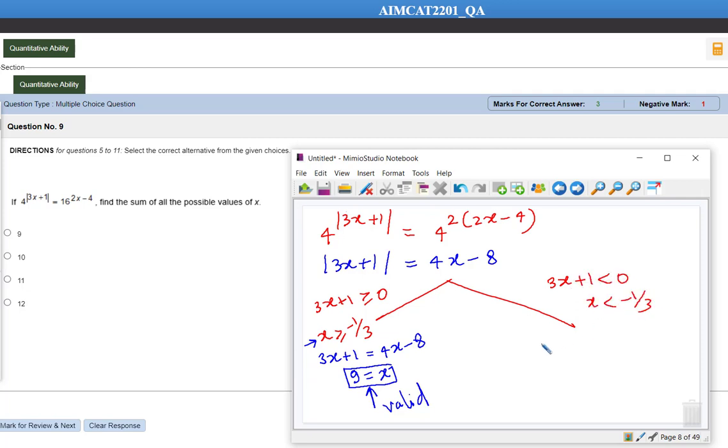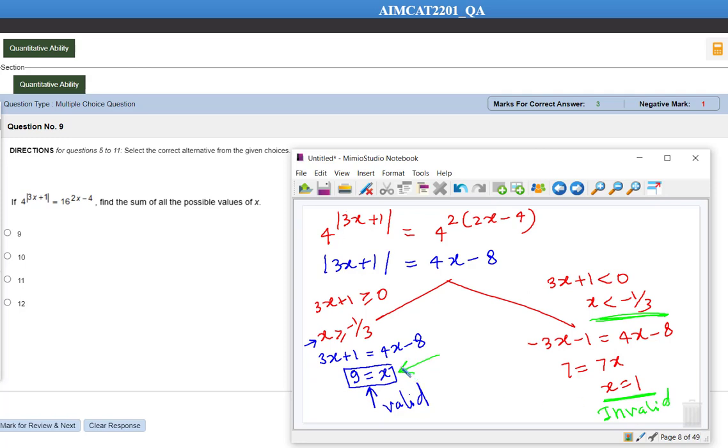If we eliminate mod, it becomes minus 3x minus 1 is equal to 4x minus 8. So this becomes 7 is equal to 7x, so x is equal to 1 we got. But this condition is applicable only when x is less than minus 1 by 3, and over here x is not less than minus 1 by 3, so this particular situation is invalid.